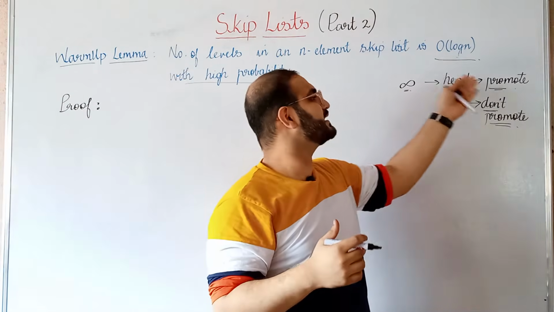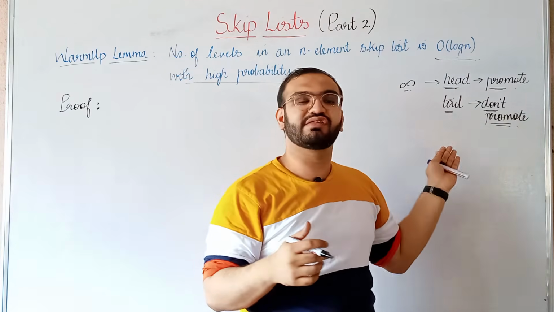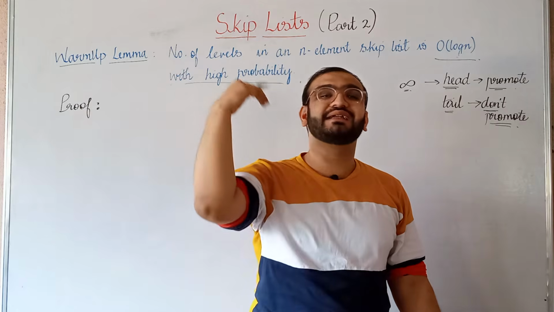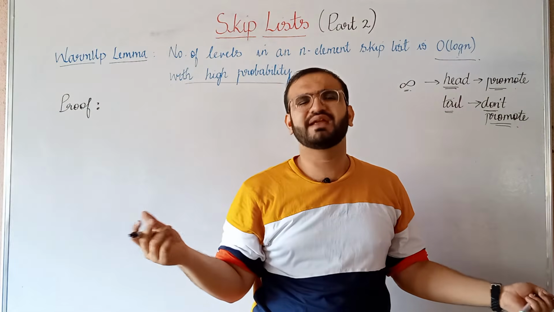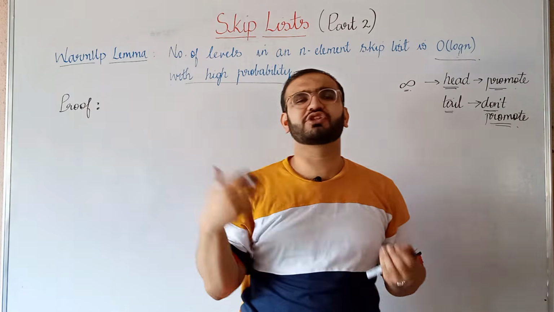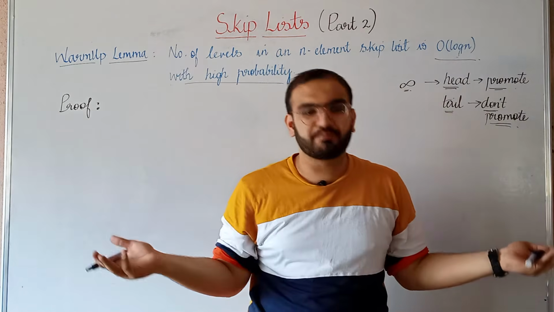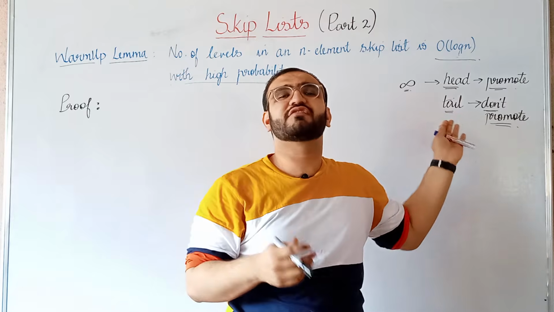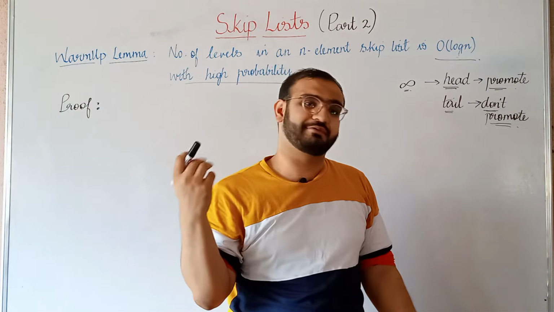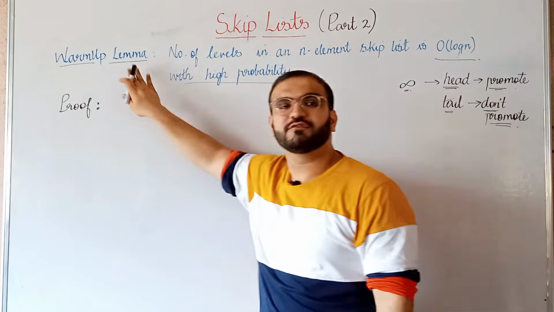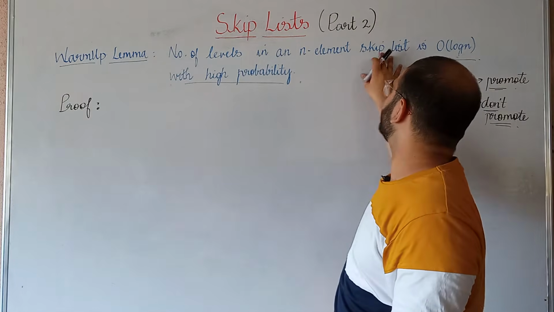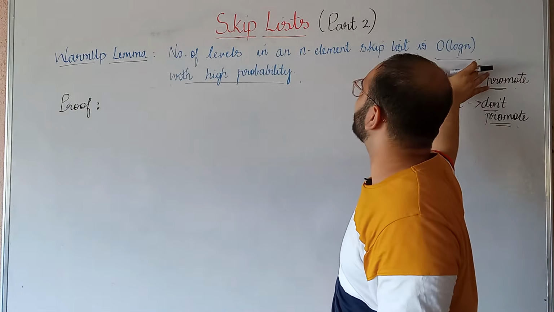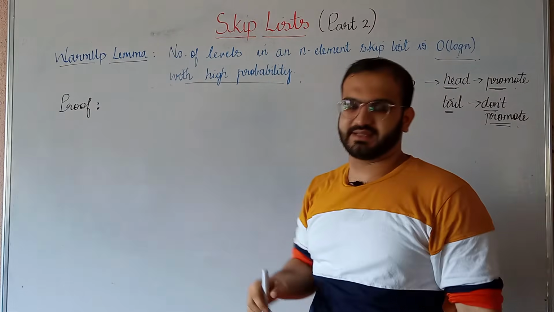The probability of such a situation arising, that we get an infinite number of heads continuously without getting a single tail, is almost impossible. It can arise with a very small probability, right? So now let us prove this warm-up lemma that the number of levels in an n element skip list is order of log n with high probability.